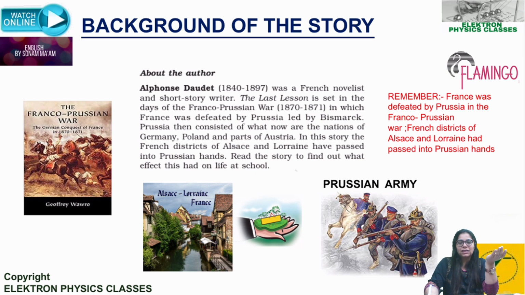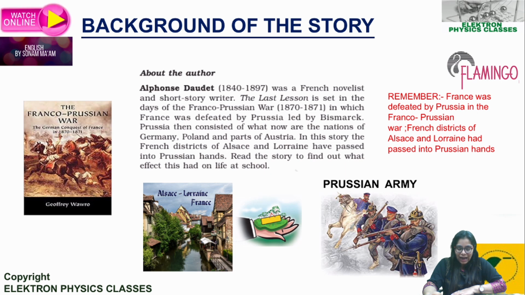And for us, in English, we can pronounce the name as Alphonse Daudet also. Just keep the T silent in Daudet. So as long as you say it this way, it's fine, but if you need to correctly pronounce it as a French name, it has to be Alphonse Daudet, right? So let's talk in short about Alphonse Daudet. He was a French novelist and a short story writer.